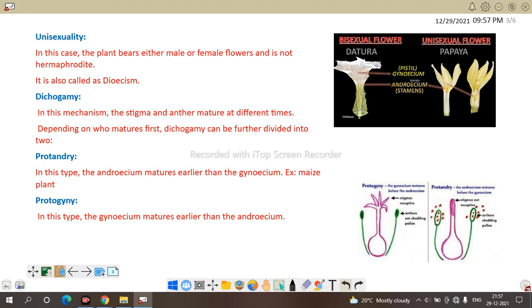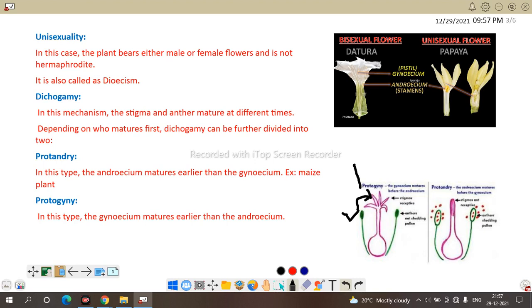Once the gynoecium is mature and the anther or androecium is immature, the pollen grain cannot reach the stigma. When the anther matures and releases the pollen grain, the stigma has perished. So, here also cross-pollination takes place, as the anther of the same flower is not mature. It requires the pollen grain of another flower.